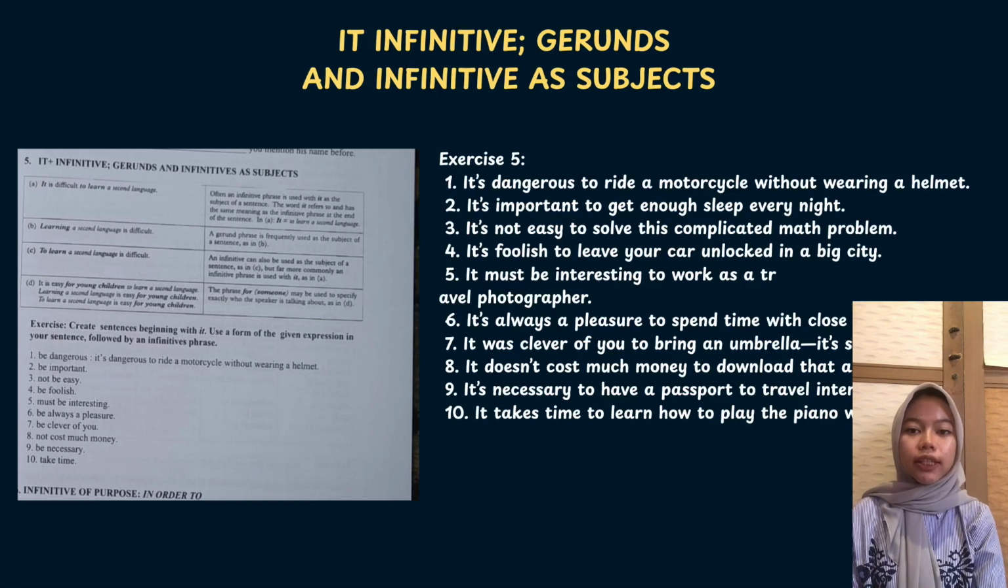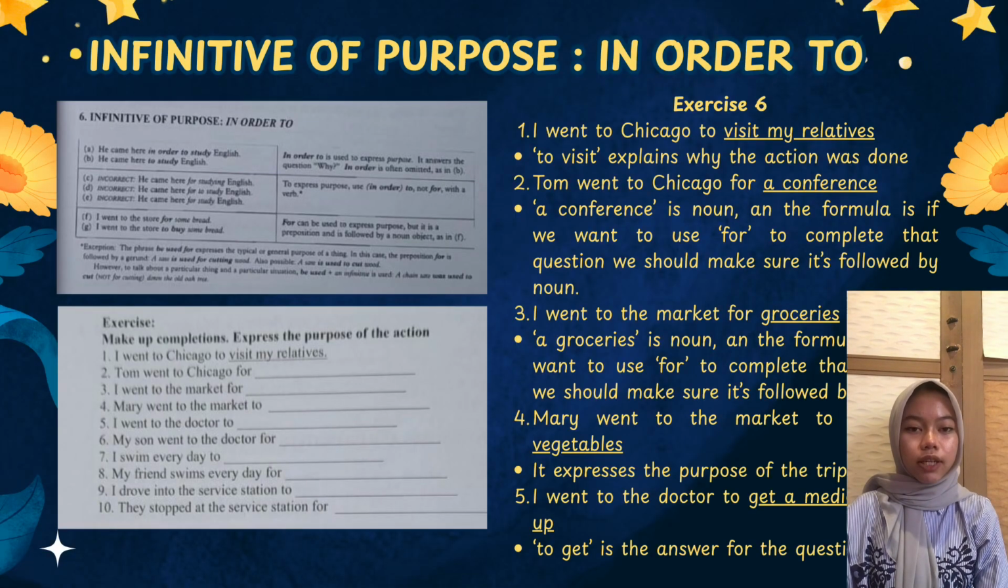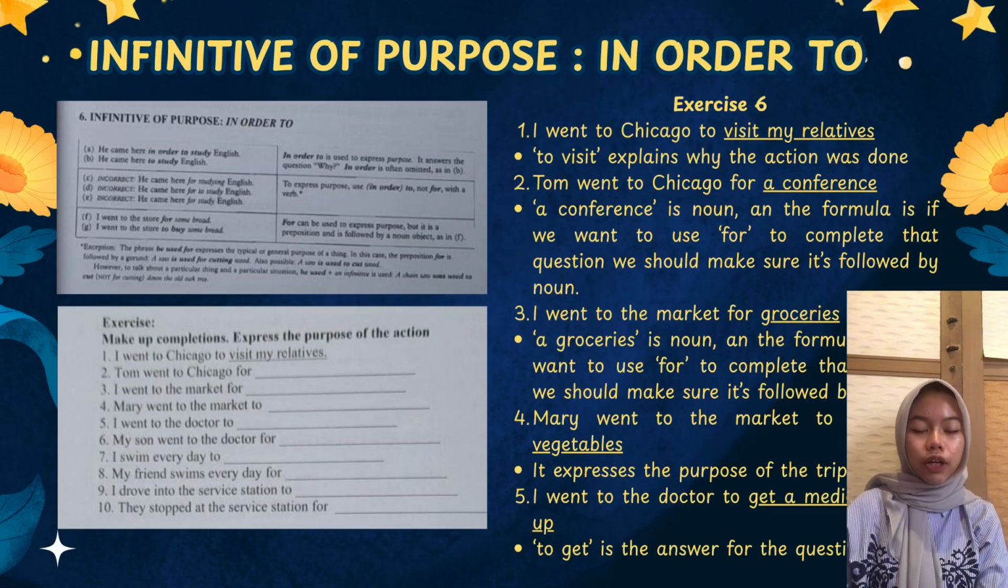The structure is it plus be plus adjective plus for plus noun plus to plus verb. Now here is the exercise. Next part is infinitive of purpose, in order to. The purpose is to explain why someone does something. First, the correct structure: in order to plus verb.